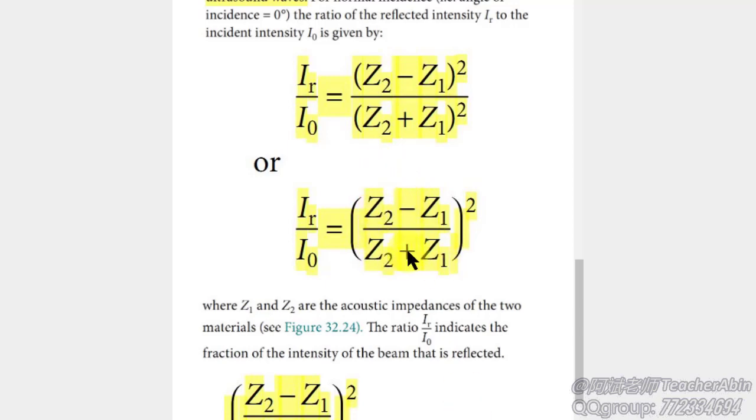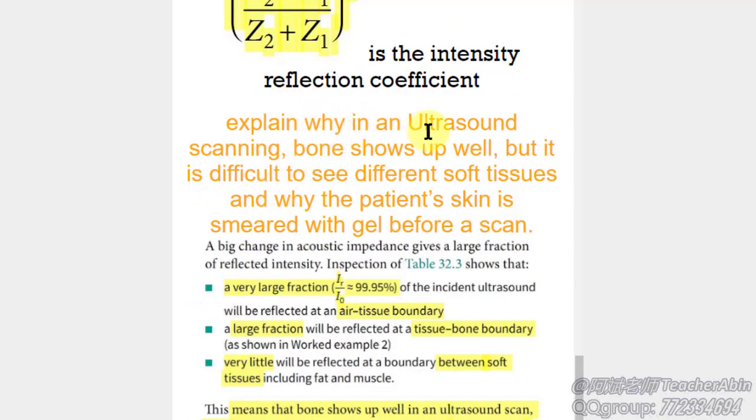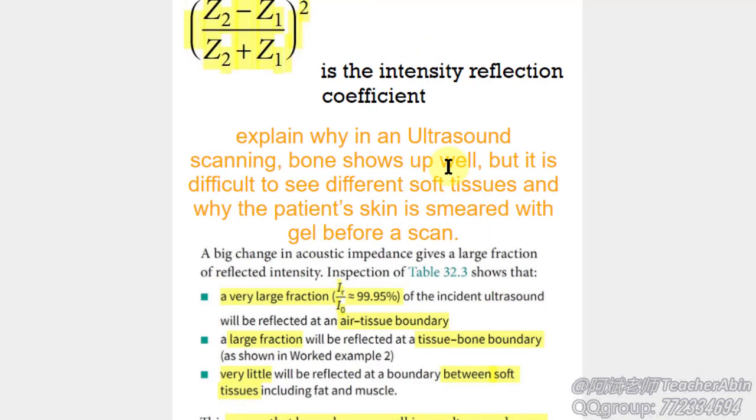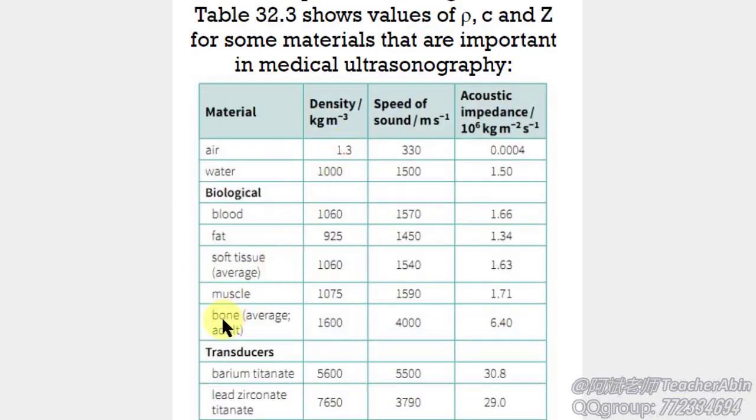Now that we know the relationship between the acoustic impedances and the reflected intensities of ultrasound waves, we are able to explain some facts in ultrasound scanning. The first one: why bone shows up well in ultrasound scanning. That's because if we look up the acoustic impedance value of bone in the previous table, here is bone.